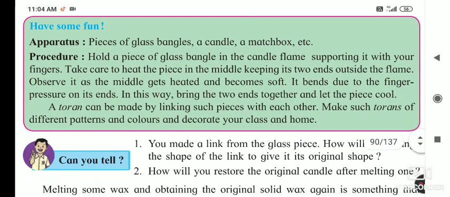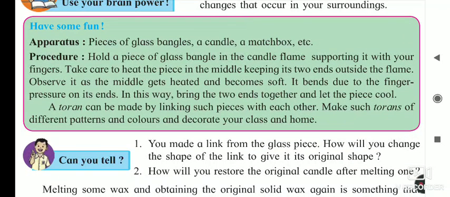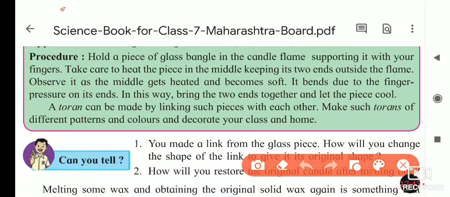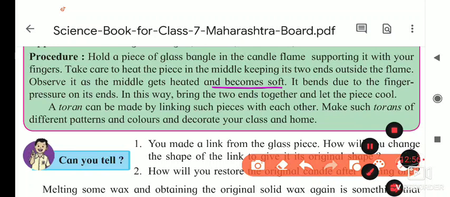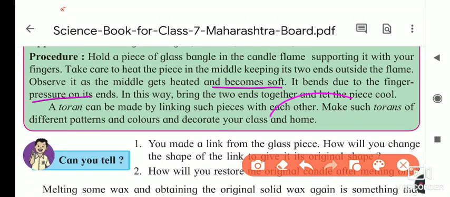Take care to heat the piece in the middle, keeping the two ends outside the flame. Observe that as the middle gets heated, it becomes soft. The part where we are providing the heat becomes soft. It bends due to finger pressure. Suppose this is a piece of bangle and you are providing heat here.